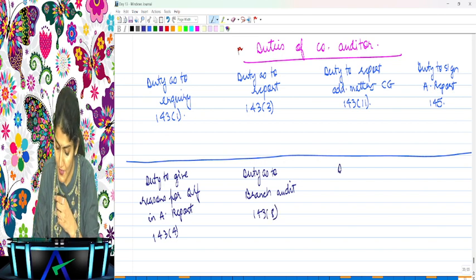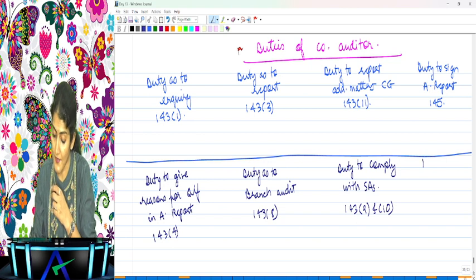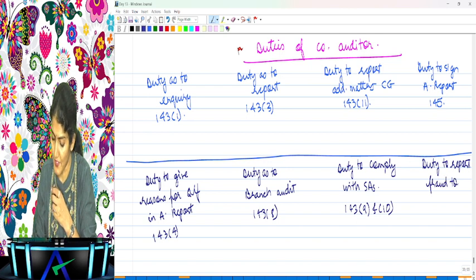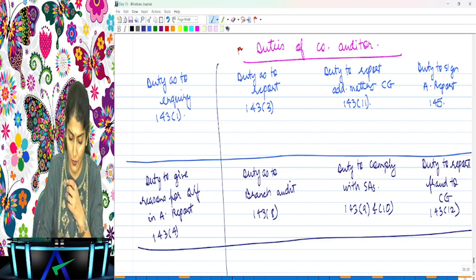Right, the next duty, duty to comply with the auditing standards, that is 143(9) and 143(10). And last duty of the company auditor, duty to report the fraud to the CG, central government, that is 143(12). Right, duty to report the fraud to CG.